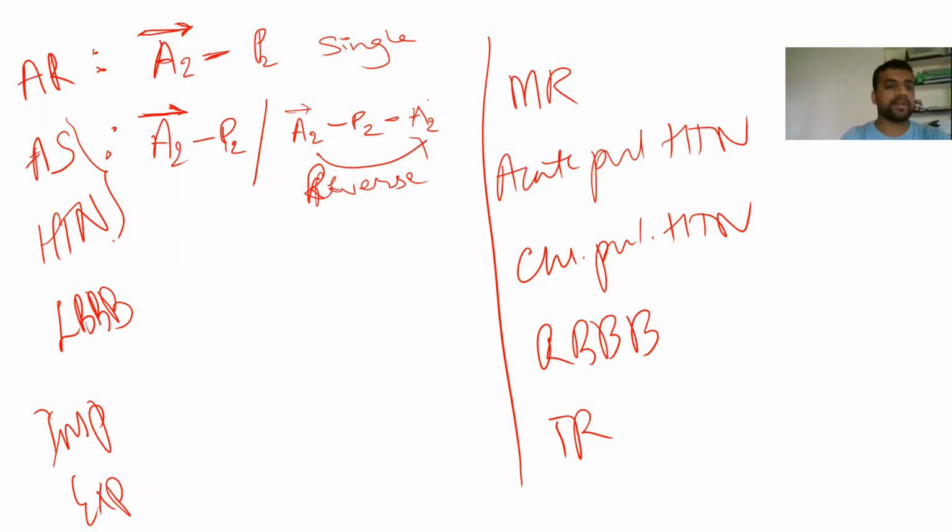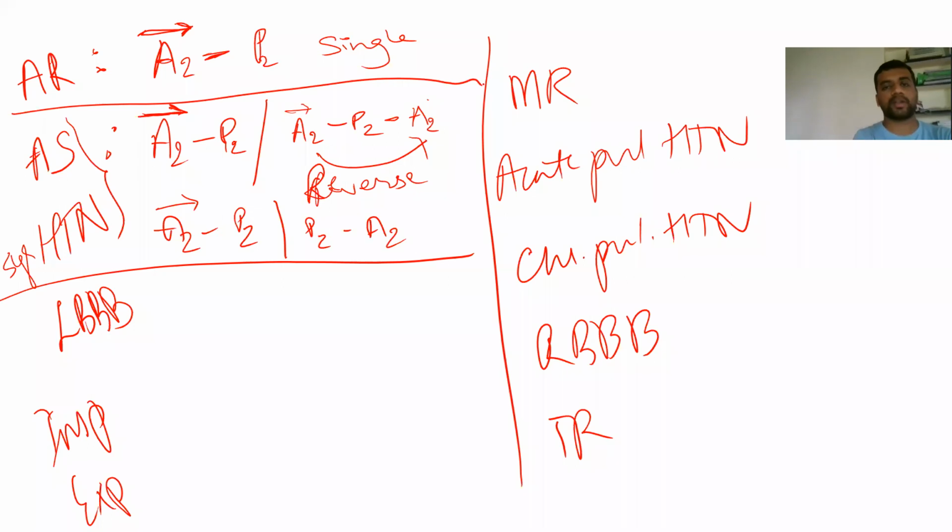Aortic stenosis and systemic hypertension are very similar to each other. It is also having a restriction, like there is an increased pressure over the aorta to push it out. So the left ventricle is working more. So how A2 P2 will go is, A2 can close late or it will become P2 A2. So this is reverse splitting. Both are having the same phenomena, aortic stenosis and systemic hypertension.